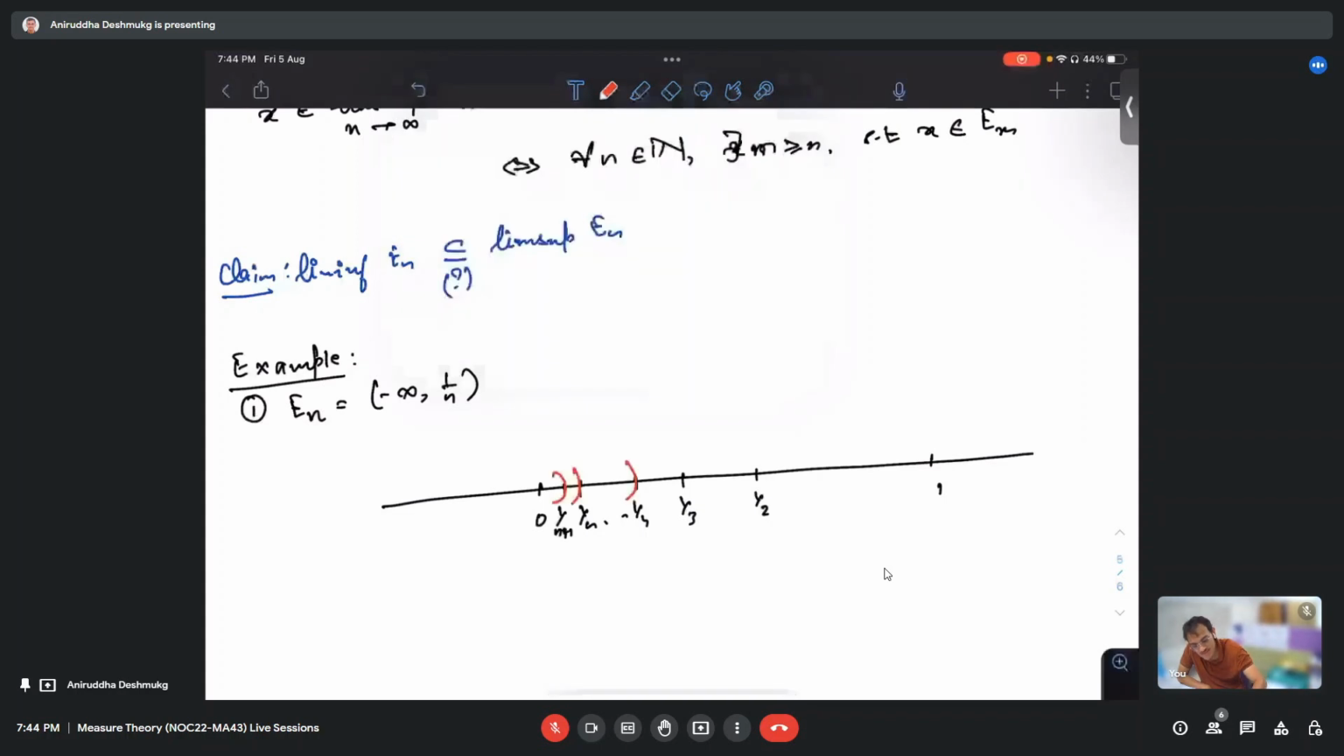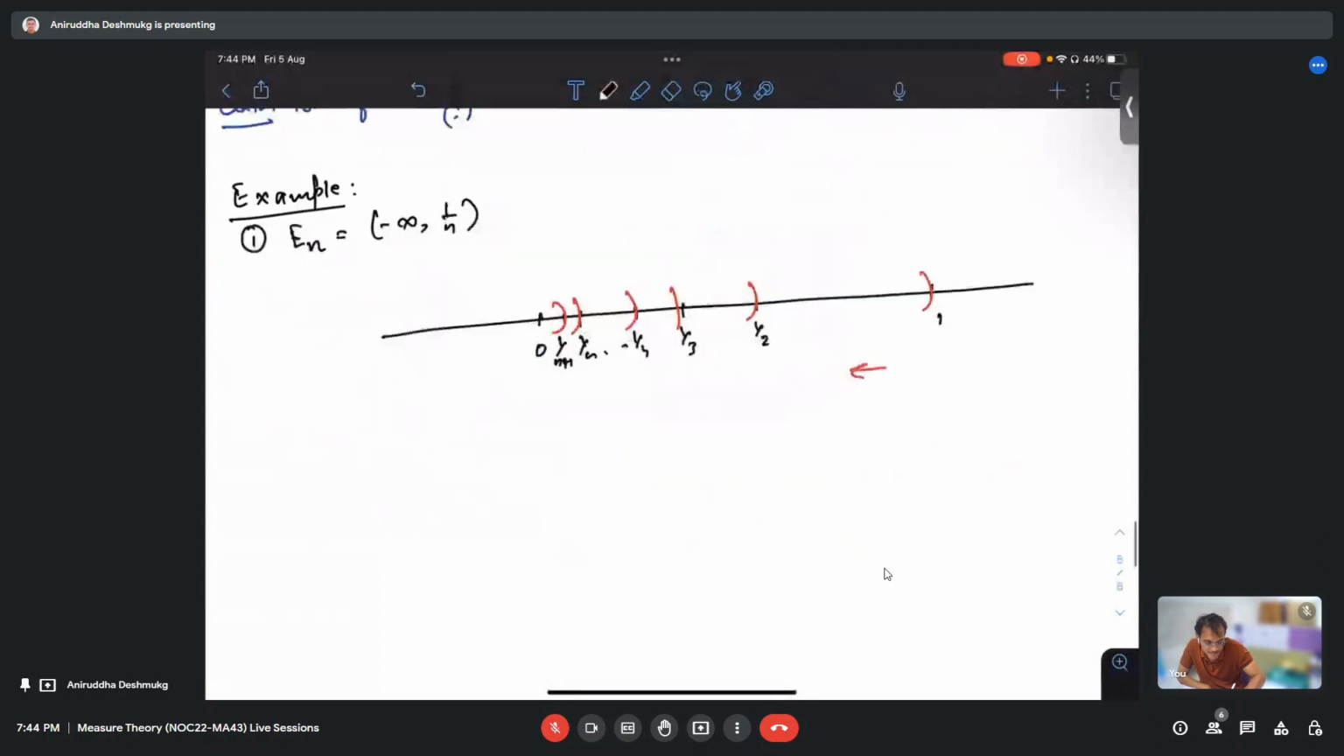Towards this, I want to look at lim sup E_n. So I know by definition this is equal to the intersection of unions, right? But what are these unions? Can someone tell me?